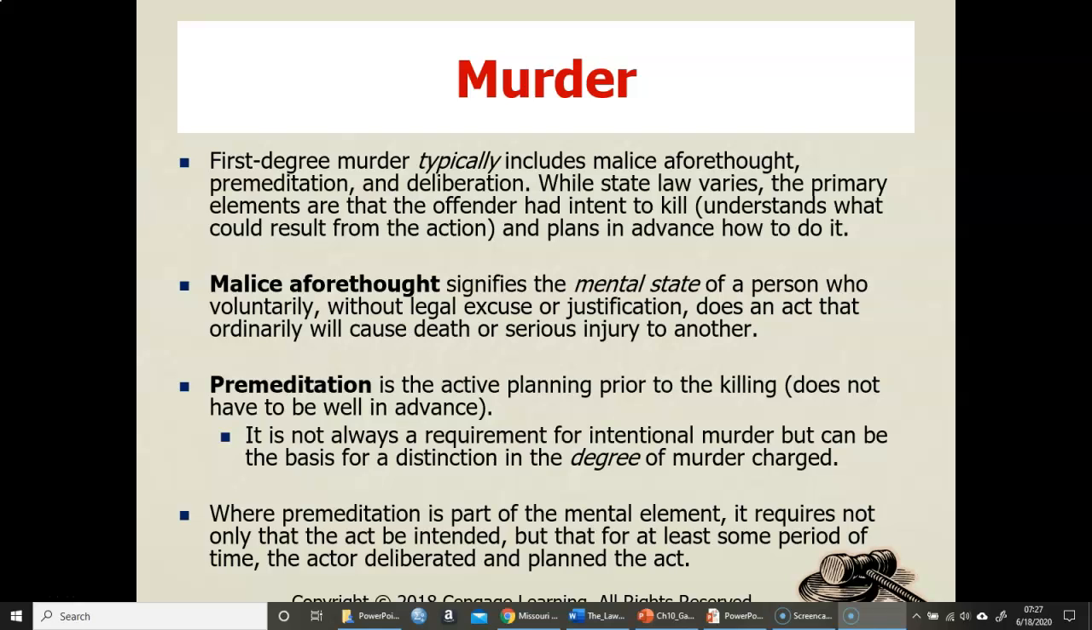Premeditation, again, is active planning prior to killing, and it does not have to be well in advance. Somebody is in a bar, somebody makes them upset, they walk out to their car, get a weapon, and walk back in and kill them. Even though there might only be a few minutes between the actual confrontation and the killing, that is still enough time to be looking at premeditation.